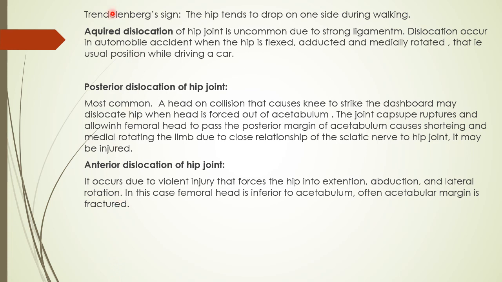There is another condition which we term the Trendelenburg sign. Here the gluteus medius and minimus muscles, say of the right side, hold the pelvis on the left side when the left foot is off the ground.